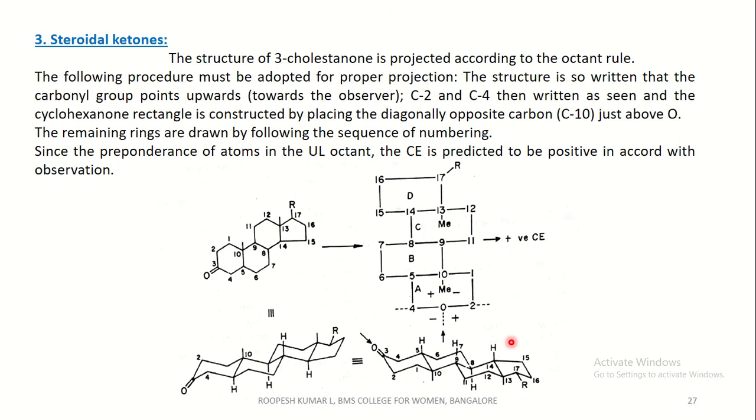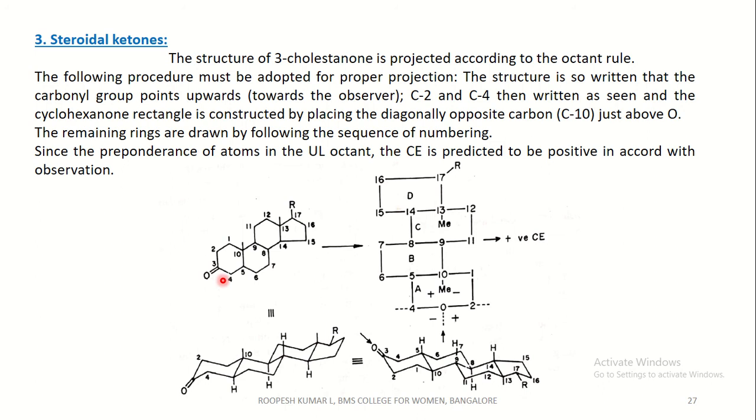Coming to the steroidal ketones, to find the configurations in the steroids, the structure of 3-cholestanone is projected according to the octant rule. In this structure there is a keto group at the third position, hence it is a cholestanone.